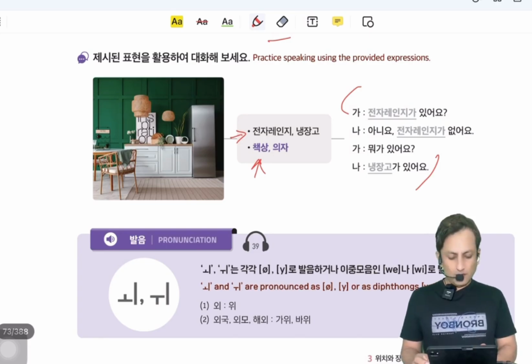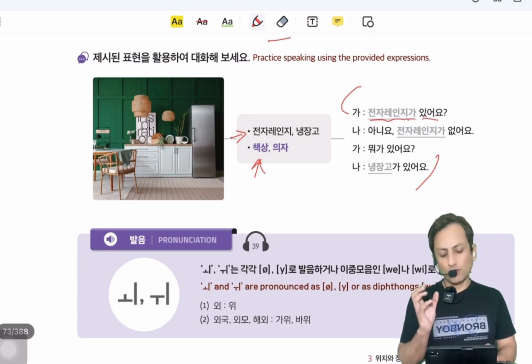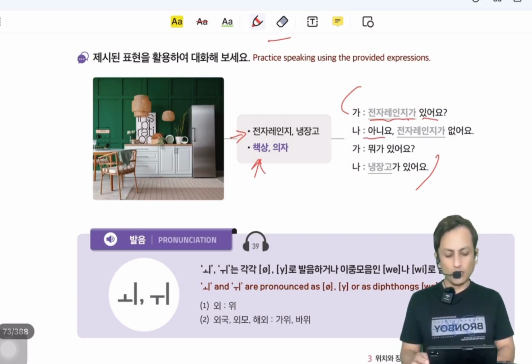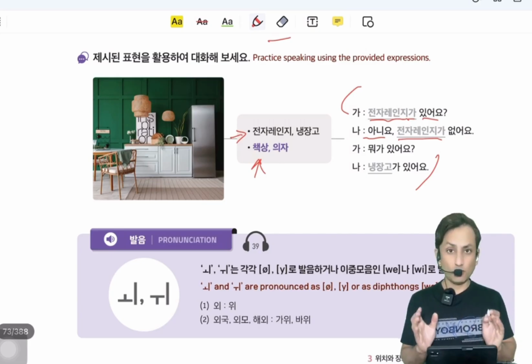So 전자레인지가 있어요? Is there a microwave oven? 아니요, no. 전자레인지가 없어요. No, there is no microwave oven. 뭐가 있어요? What is this?